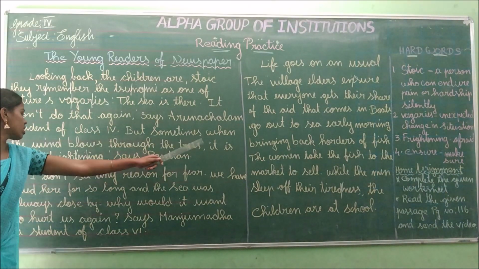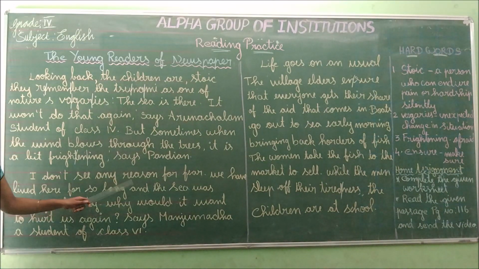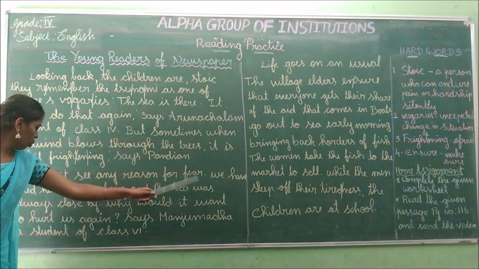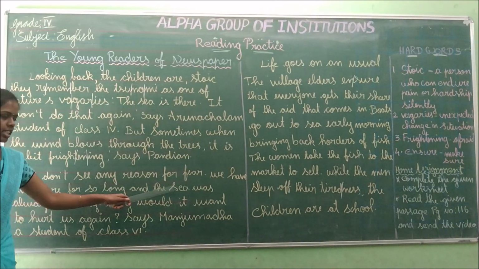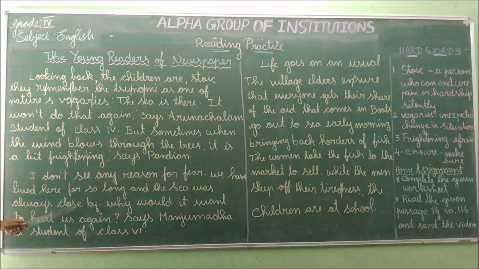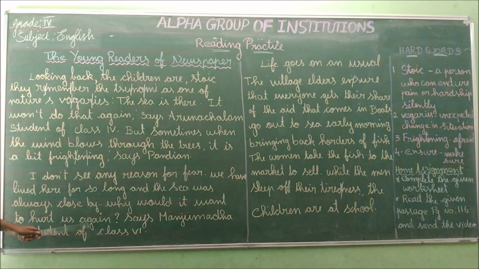But sometimes when the wind blows through the trees, it is a bit frightening, says Pandian. I don't see any reason for fear. We have lived here for so long and the sea was always close by. Why would it want to hurt us again?